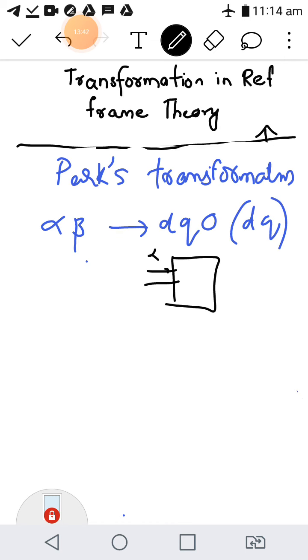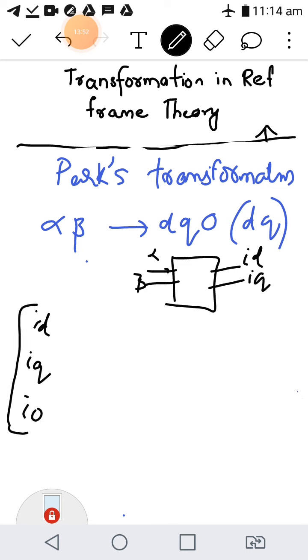You are given alpha and beta, expecting ID and IQ, or VD and VQ. So the components are ID, IQ and I0. The third component does not have any magnitude, so we normally don't mention it.